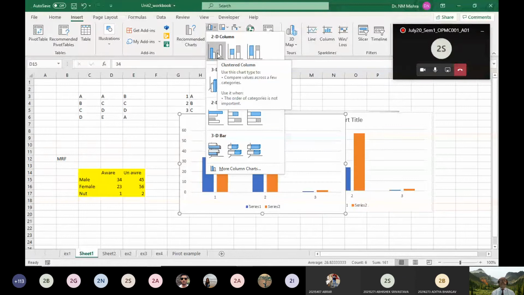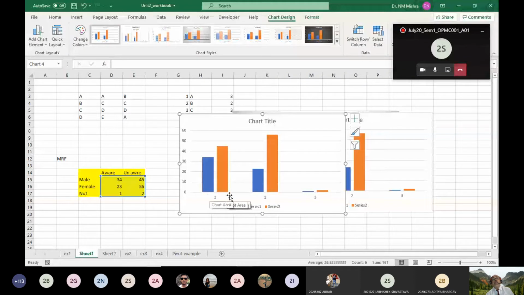I have already got this chart. In this chart for the male, blue is showing aware and orange is showing unaware. In case of female, blue is showing aware and orange is showing unaware. In the neutral, blue is showing aware and orange is showing unaware.